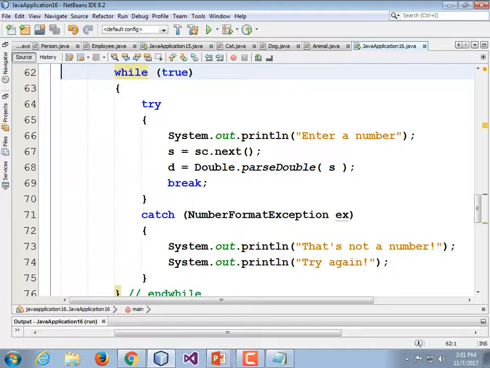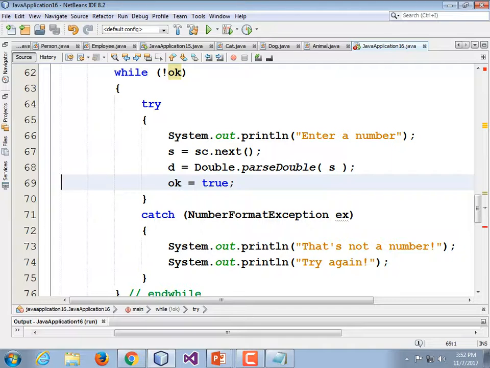But I think I'm going to undo that change. I'm still going to make it "while not OK" on the top of my while loop. And I'm going to go back and change that break again to OK is equal to true. The reason I'm going to do that is down here where we actually do our division, I'm going to put in some code that says if OK.